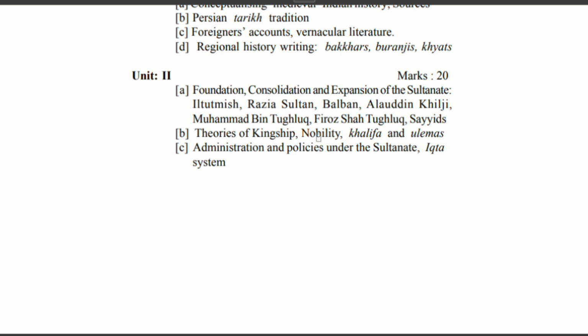Then we find administration and policies under the Sultanate. Ikta system is very important. I hope there will be a short note or an essay type question from this Ikta system.